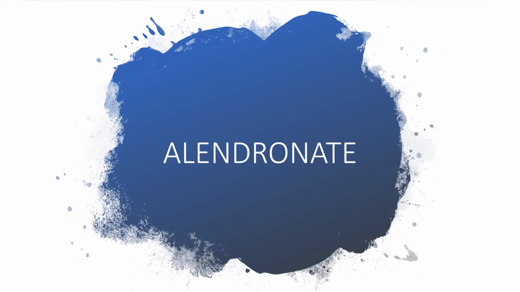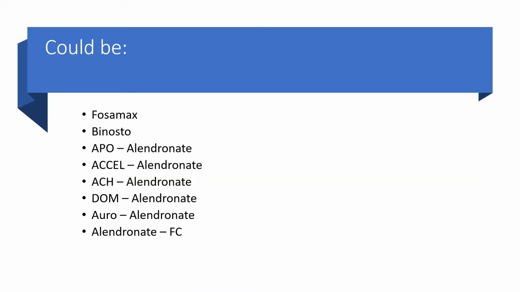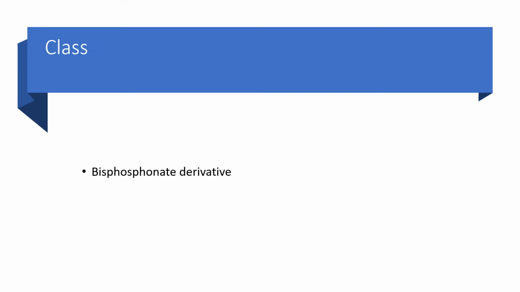Today I'll be talking about Alendronate. Depending on your country and jurisdiction, Alendronate could come under different brand names such as Fosamax, Banostor, Apo-Alendronate, Sandoz Alendronate, ACH Alendronate, Dom Alendronate, Oro Alendronate, or Alendronate FC, and so on. As classification, alendronate is a bisphosphonate derivative.